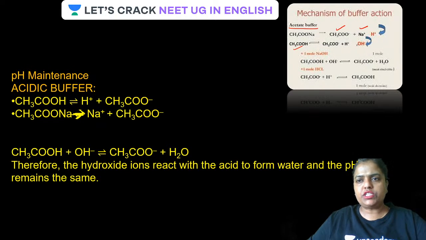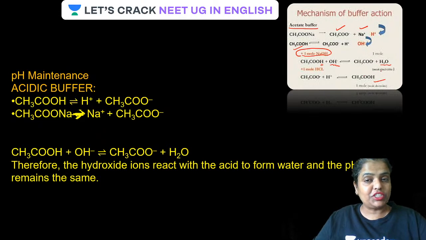H plus. On addition of a small amount of H plus, what is going to happen? Or on addition of a small amount of OH minus, what will happen? Suppose you have added 1 mole of a base. The base is going to give you OH minus. Now that OH minus will take up the H plus from acetic acid and form a weak electrolyte, that is, water. Is that clear? So 1 mole of water is going to be formed over here. If you add 1 mole of HCl, it will form 1 mole of acetic acid. So what is going to happen? Both of them are weakly ionized. Therefore, there won't be any change in the pH.